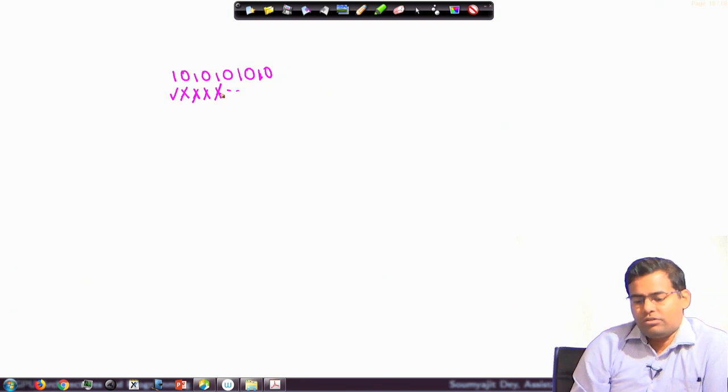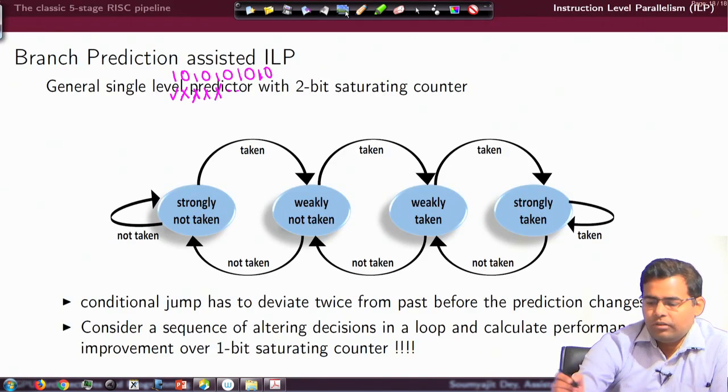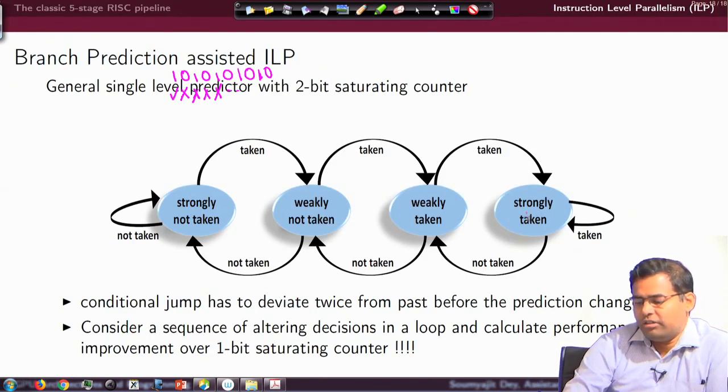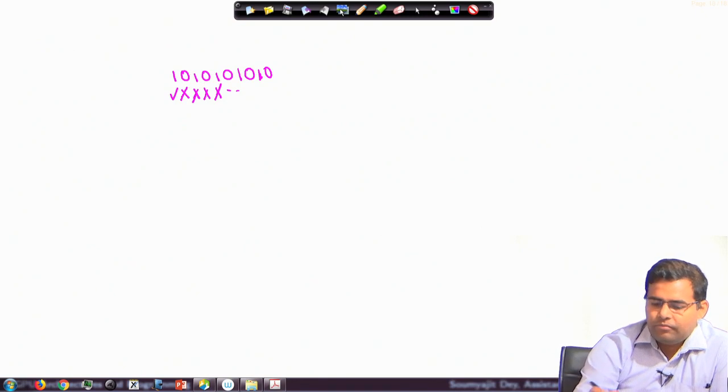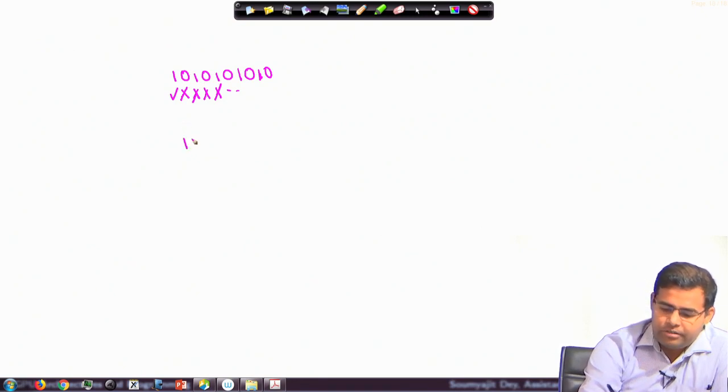How about using this 2-bit branch predictor here? Of course, the behavior will depend on my initial state. Let us assume that I am in the strongly taken state. Assuming that, let me again write this sequence here.